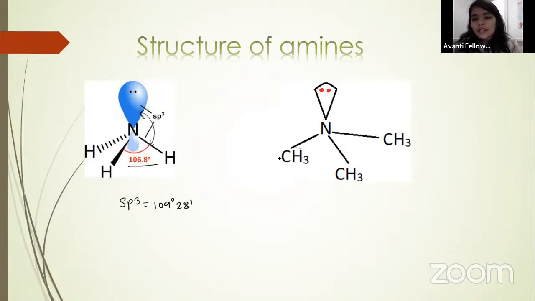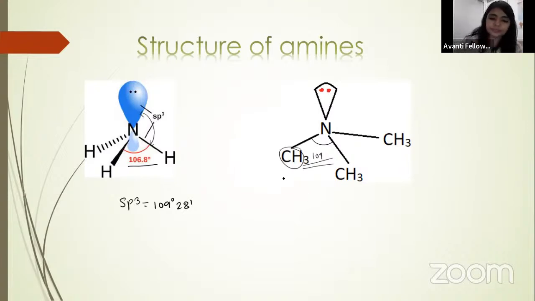But here, look, your nitrogen is present with two bulky CH3 groups. These bulky CH3 groups will create repulsion between them, and this bond angle will increase and go up to 109. So the angle in tertiary amines is 109, but in ammonia it is 106.8, or we can say 107 degree.